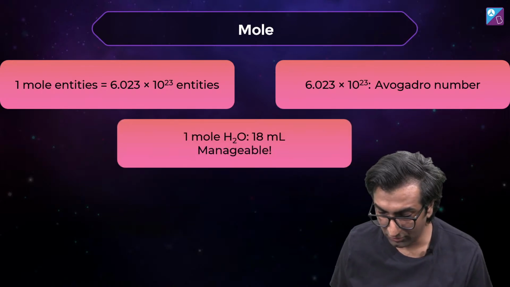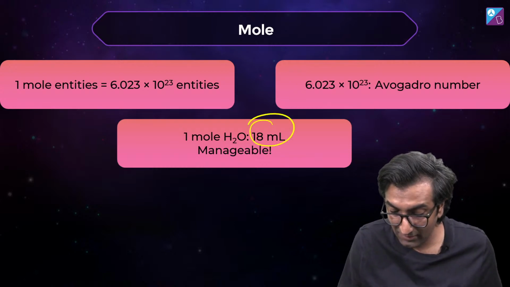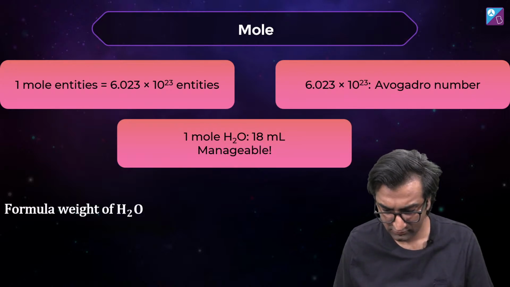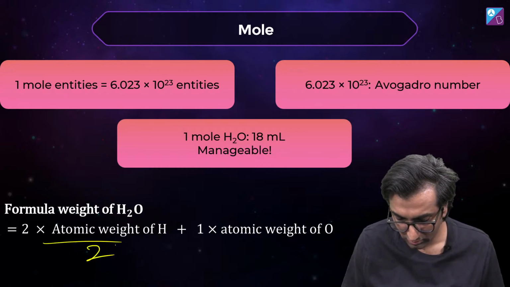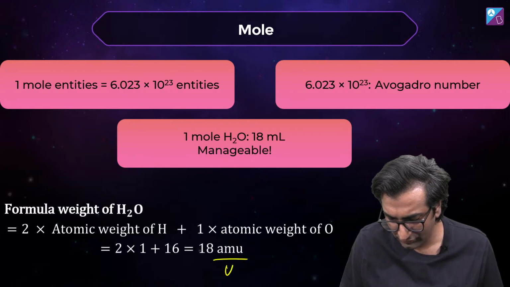Remember I told you 1 mole is 18 ml. Where did this come from? What is the formula weight of H2O? 18 u. Yeah, 18. How 18? 2 into 1 plus 1 into 16, which is 18 u, or AMU, it is the same thing.